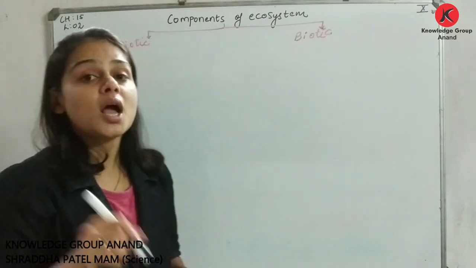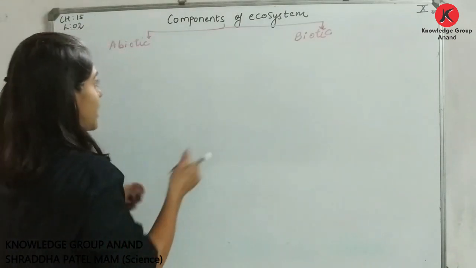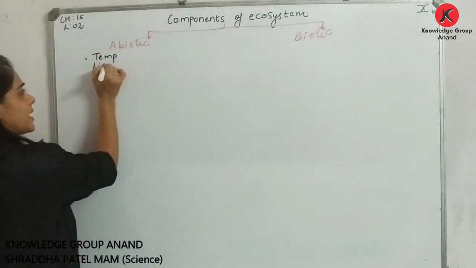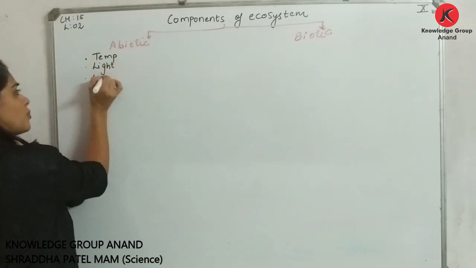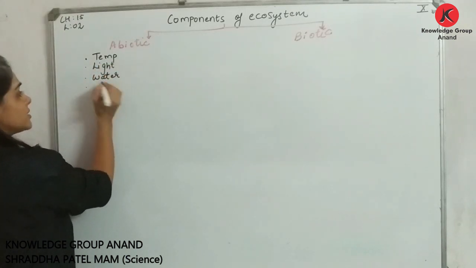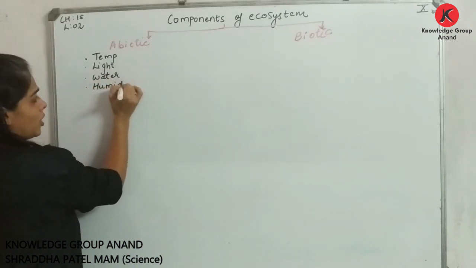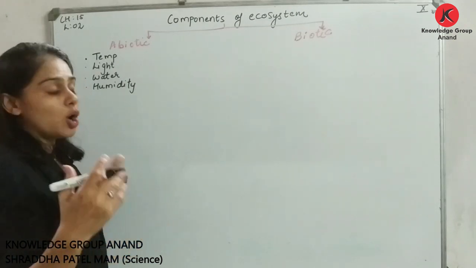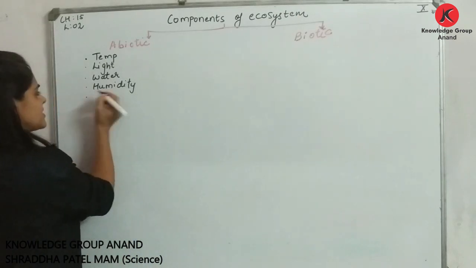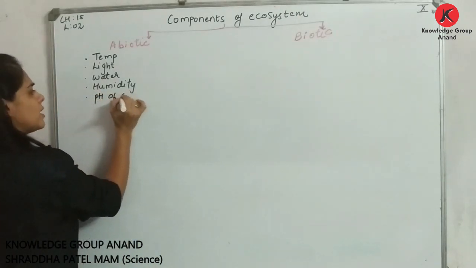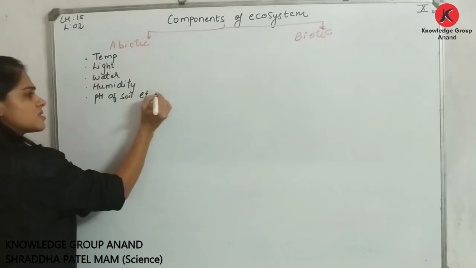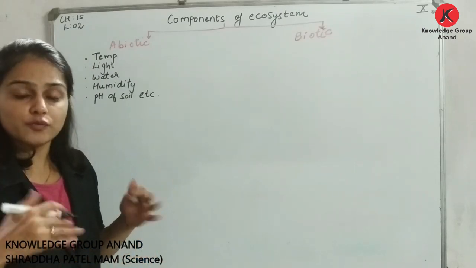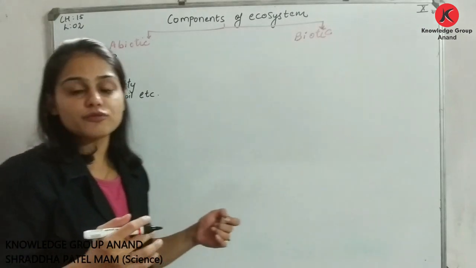Like I told you in the first lecture, under abiotic components, which things come? Your temperature, then I am going to write light. Most important point is your water, then I can say moisture. Moisture is called humidity, as you say. So moisture, or I can say humidity. Otherwise I can say pH of soil, right? It matters for some, and this is etc. So these all are your abiotic factors which affect the stability of an ecosystem.